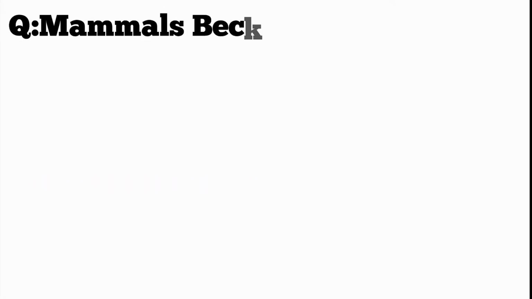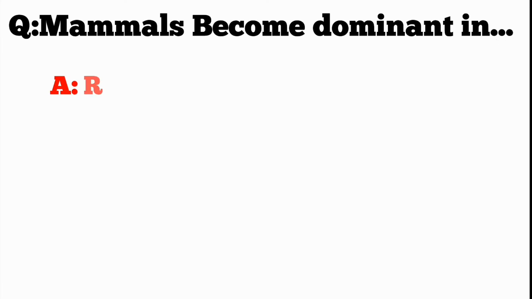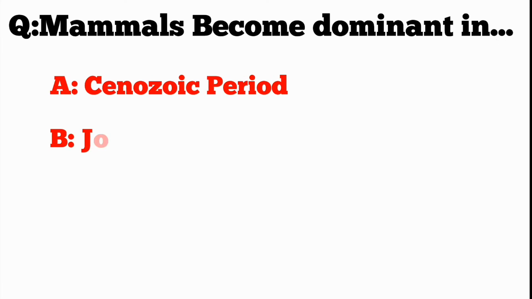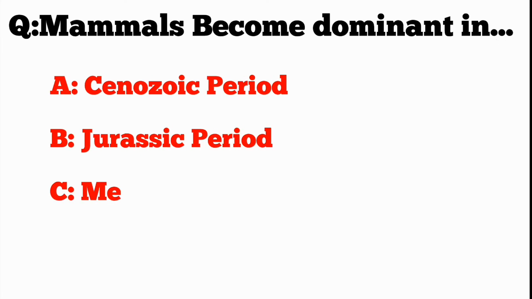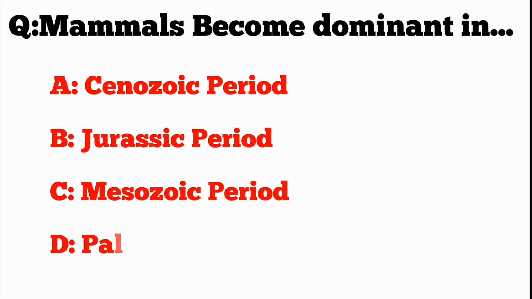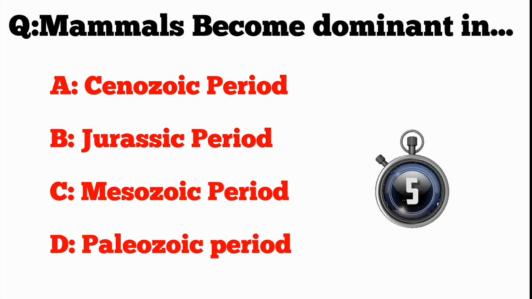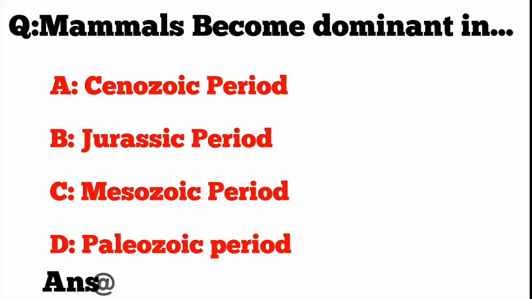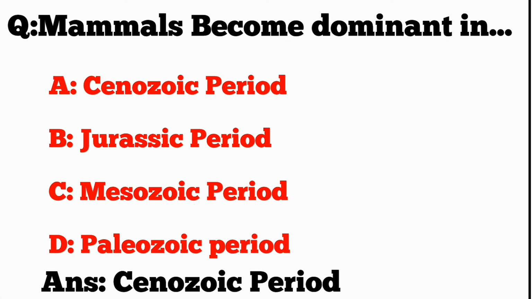Q. Mammals become dominant in A. Cenozoic period. B. Jurassic period. C. Mesozoic period. D. Paleozoic period. ANS. Cenozoic period.